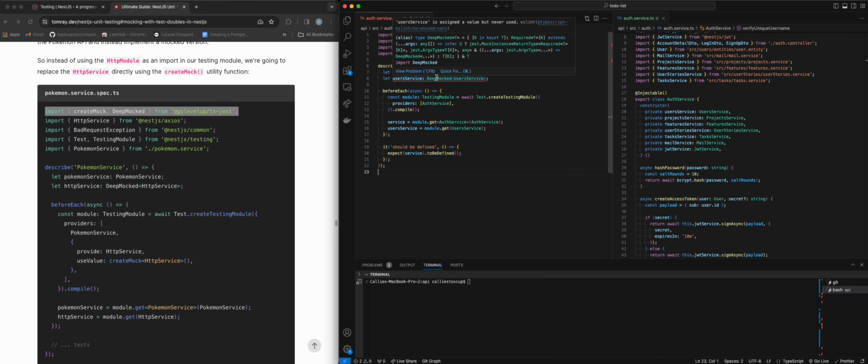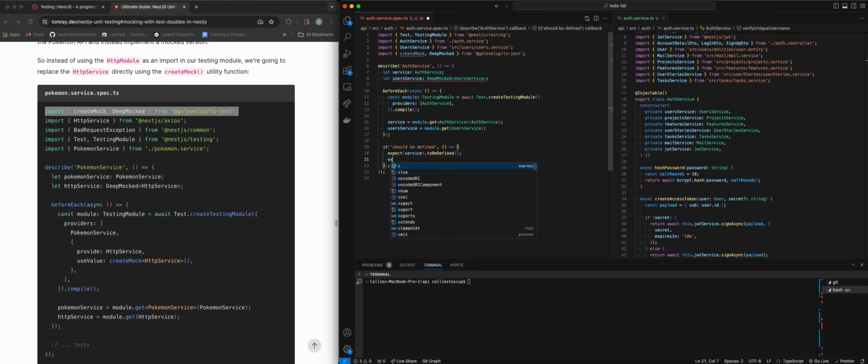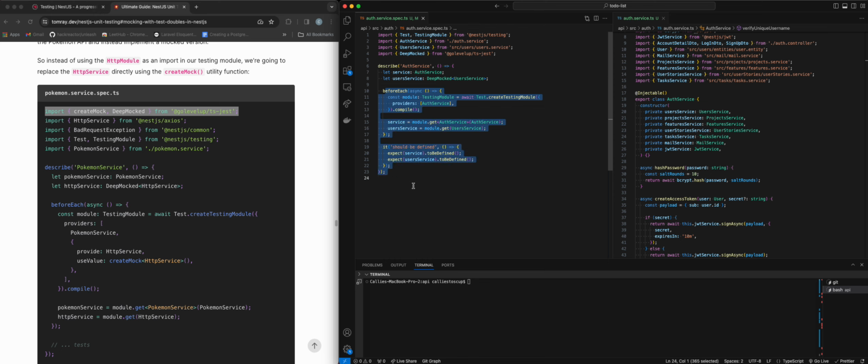All right, now what is wrong? It's assigned a value and then never used. So let's do expect user service to be defined. Nope. All right, so now it is not mad at us anymore. Okay, so it feels like we are on the right track.